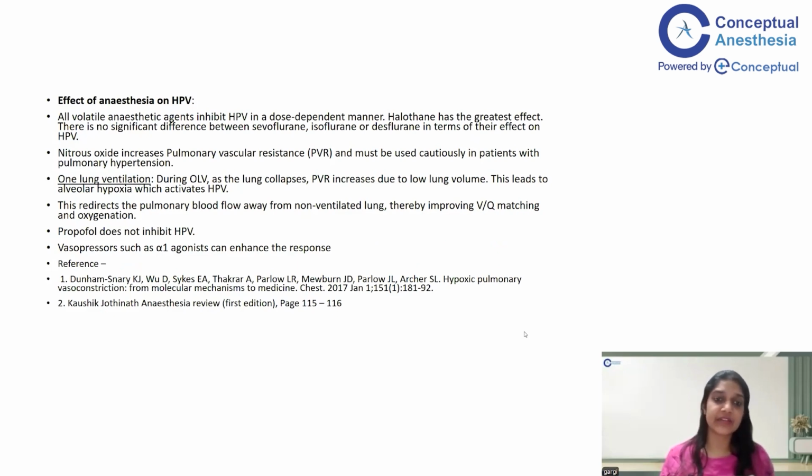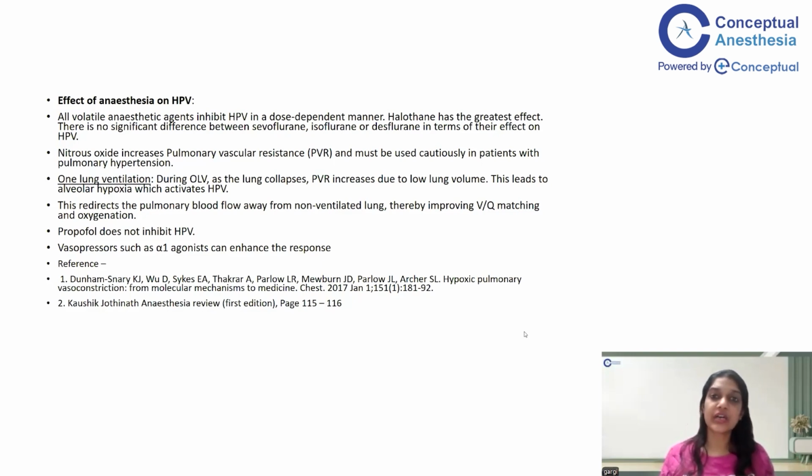We just discussed that whenever there is one lung ventilation, as the lung collapses, the PVR increases because of the low lung volume, and this leads to alveolar hypoxia that activates HPV. This redirects the pulmonary blood flow away from the non-ventilated lung, thereby improving the VQ matching. Propofol does not inhibit hypoxic pulmonary vasoconstriction, and vasopressors such as alpha-1 agonists can enhance the response.